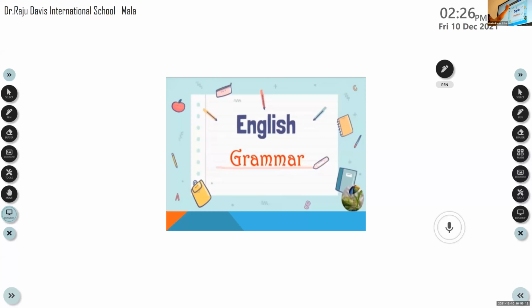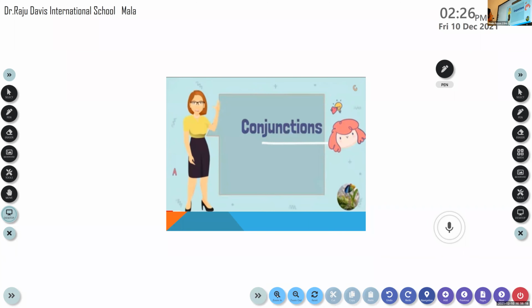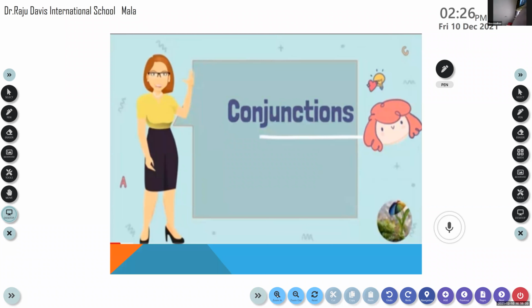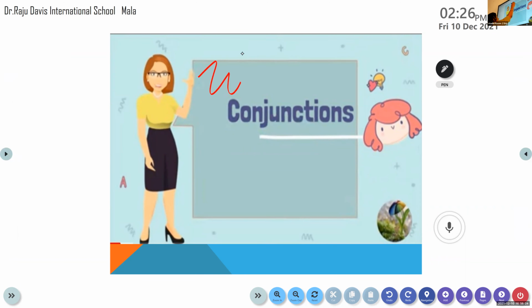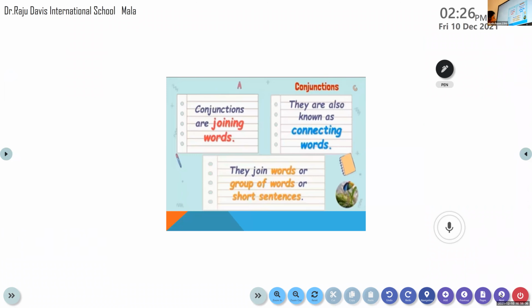Let's move on to the next conjunction, that is but. All of you, please look at it. We are on the topic of conjunctions. Wait, first you listen. When we take our workbook exercises, you have to write. So we are on worksheet 9, conjunctions. All of you, please take page number 23. Please open it, take your pencils and get ready.